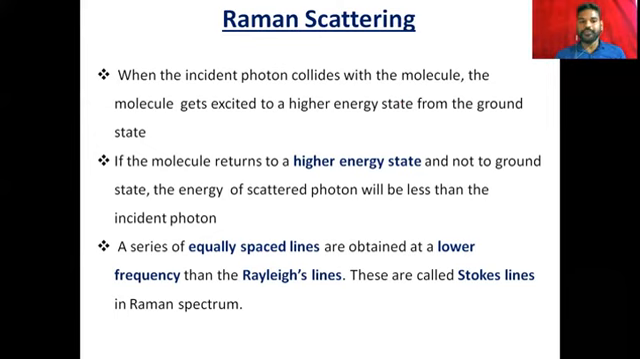Next point. A series of equally spaced lines are obtained at a lower frequency than the Rayleigh scattering. These are called Stokes lines. So when the molecule returns to a higher energy state and not to the ground state, the energy of the scattered photon will be less than the incident radiation. So energy less than the incident radiation is called Stokes line. And here we have to observe one thing, there are equally spaced lines.